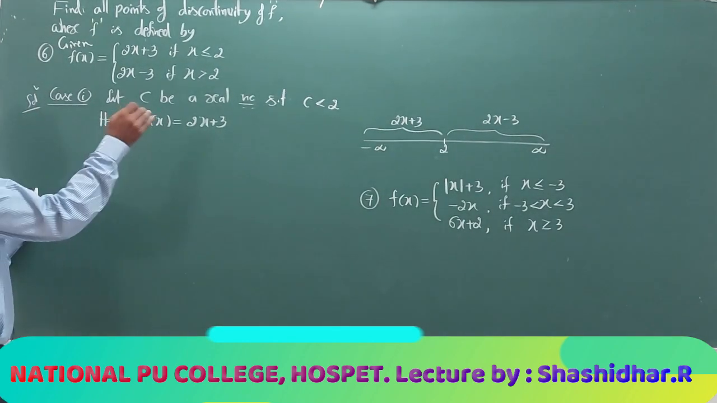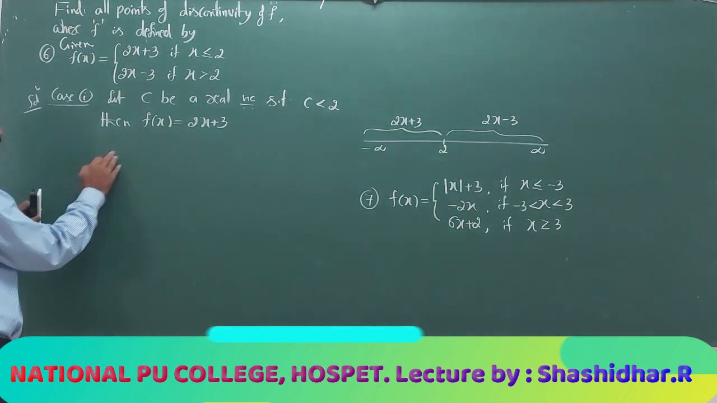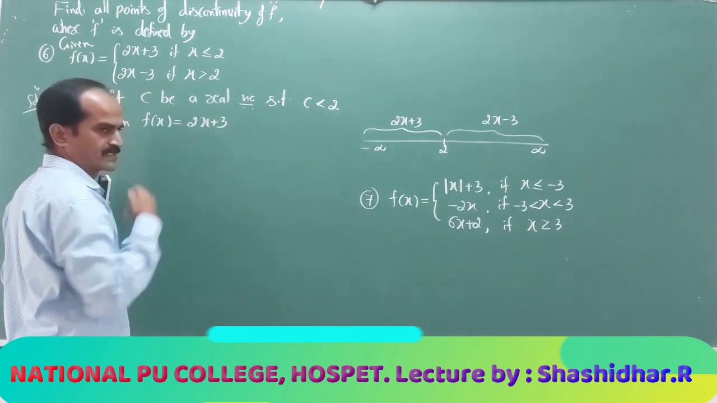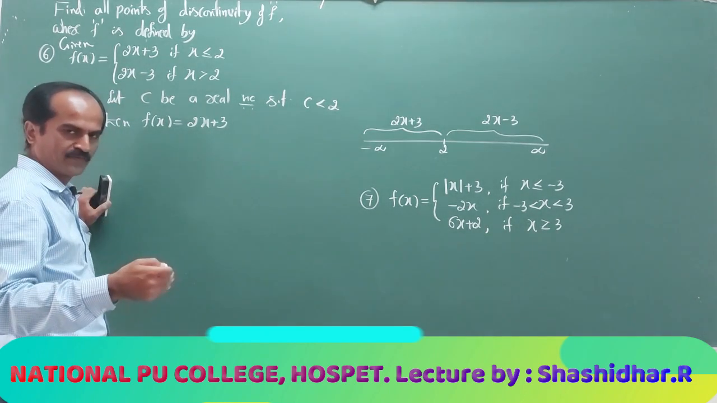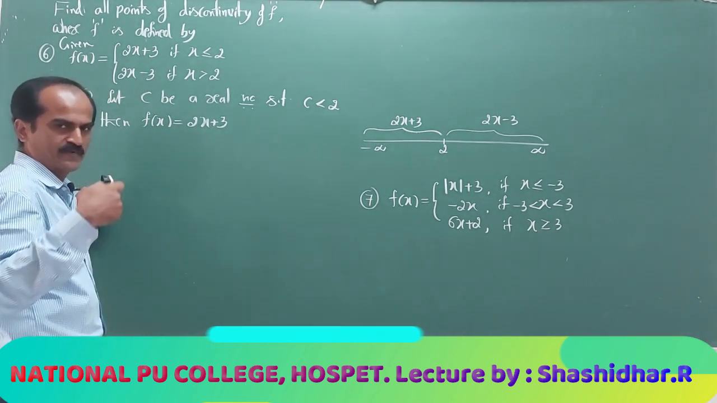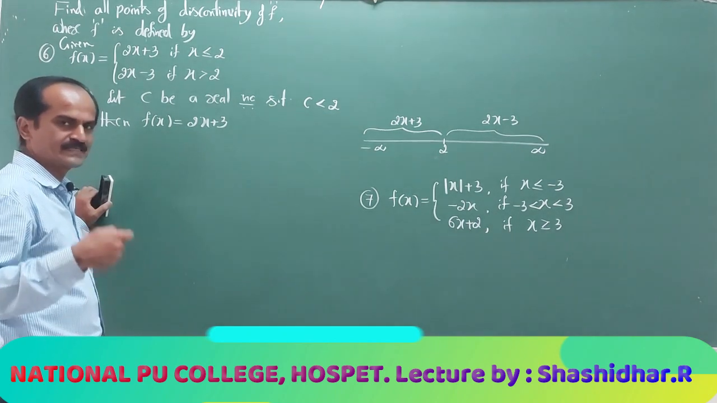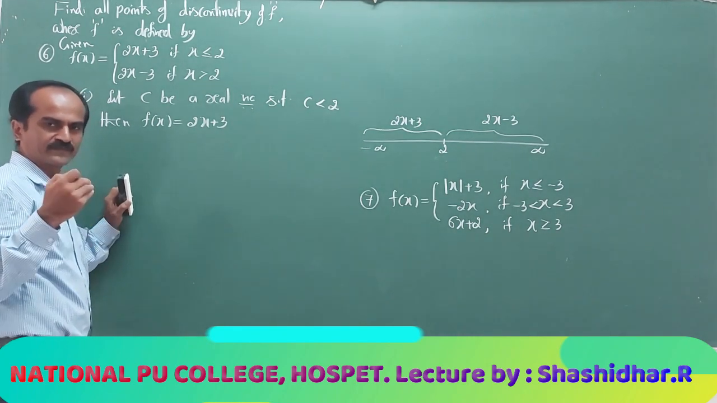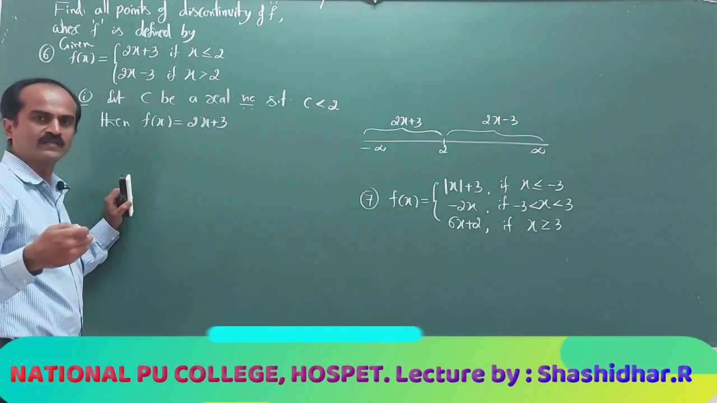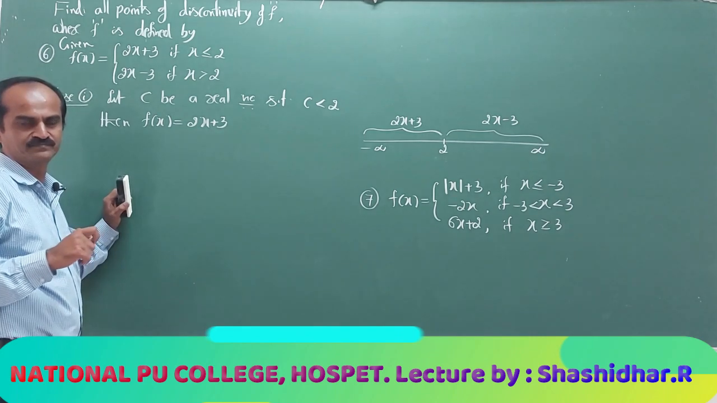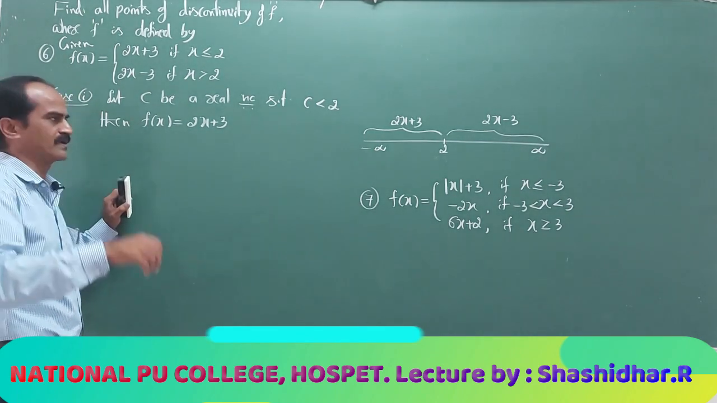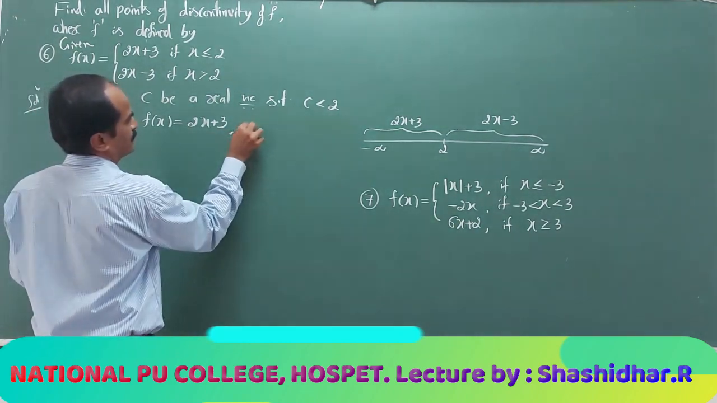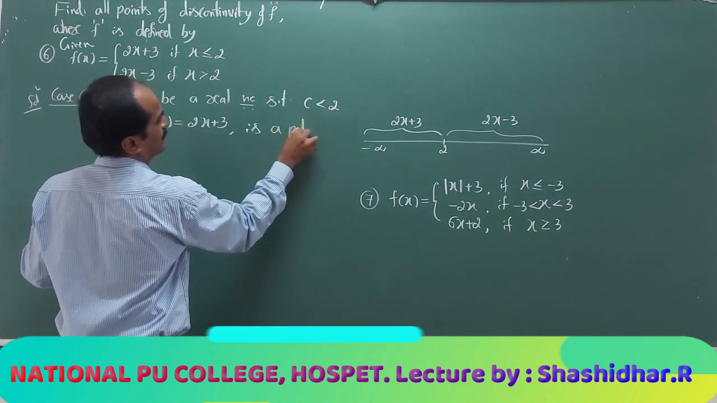Now we need to find the limit of f of x at c, and the function value at c is 2c plus 3. Then limit of f of x equals f of c, so it is continuous at c. c is not a specific real number, it is a real number less than 2. Therefore this function is continuous at all real points less than 2. Instead we will apply the property. What kind of function is it? It is a polynomial function.